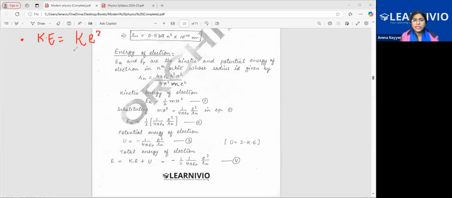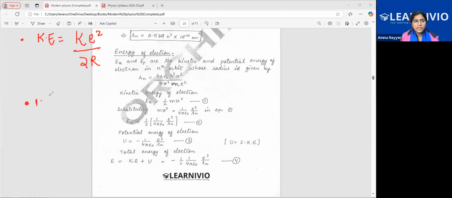For the energy, instead of this, I'll tell you an easy formula to remember. See, kinetic energy is equal to k e square by 2r.